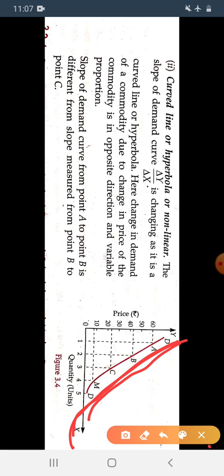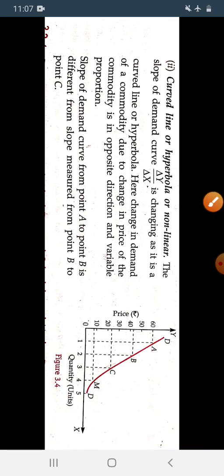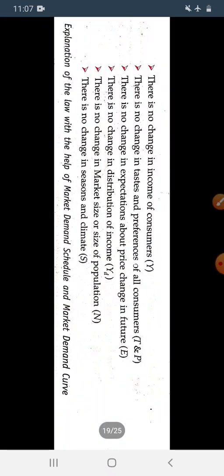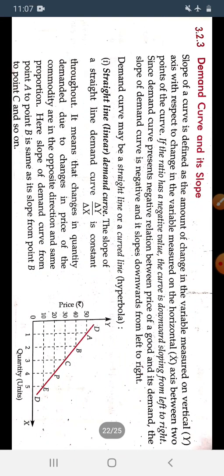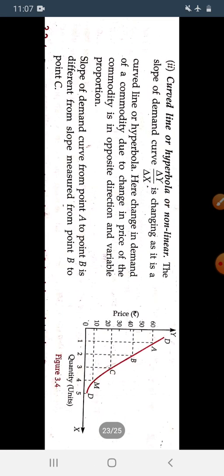That is all about today's class, in which we have studied the individual demand schedule, individual demand curve, market demand schedule, market demand curve, what a demand curve is and its slope. The demand curve may be a straight line or may be a curved line.